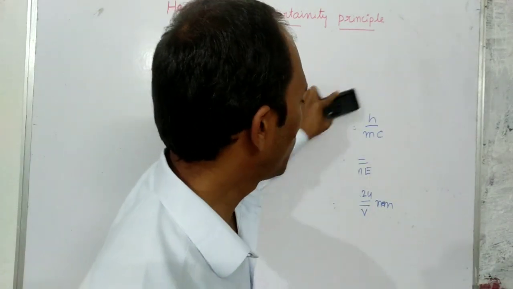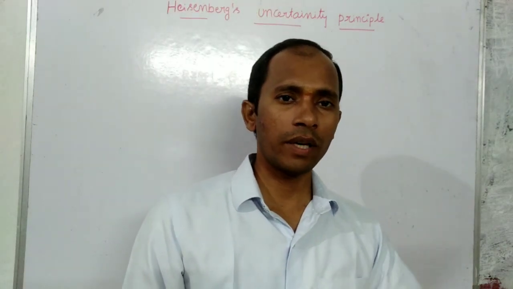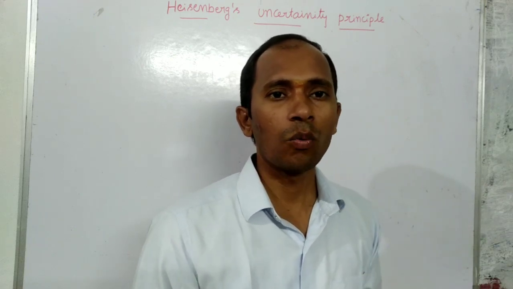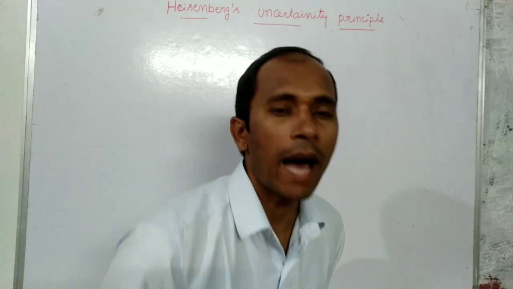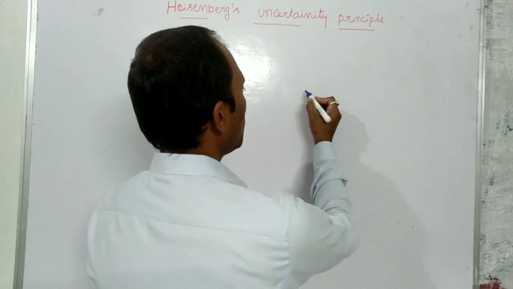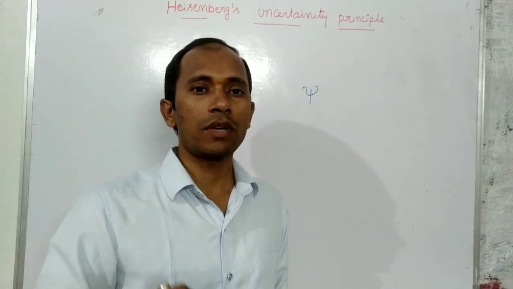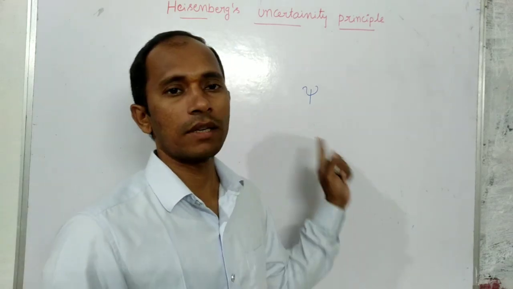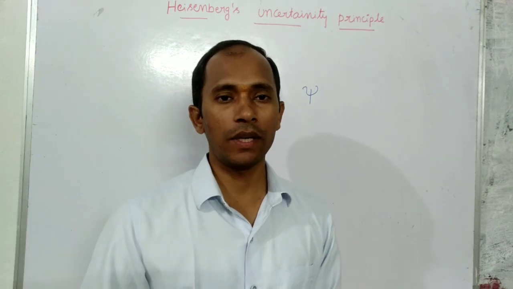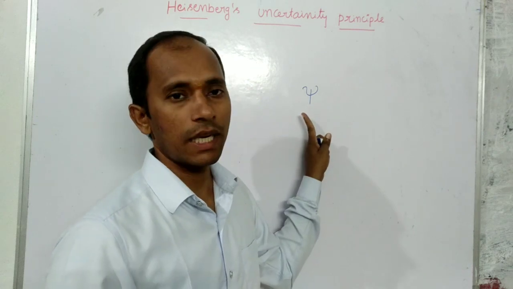After that, we discussed the wave function. That means, we derived the wavelength of the matter wave by the de Broglie hypothesis, and then what is the amplitude of the wave, that means what is the variable. That variable is psi, the wave function. It is actually varying. Psi is not a physical quantity. It just gives the probability of the particle existing at a particular time or position.